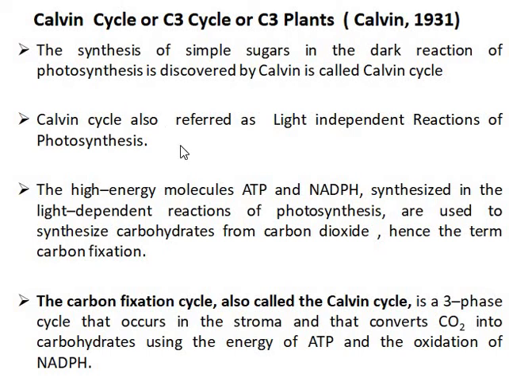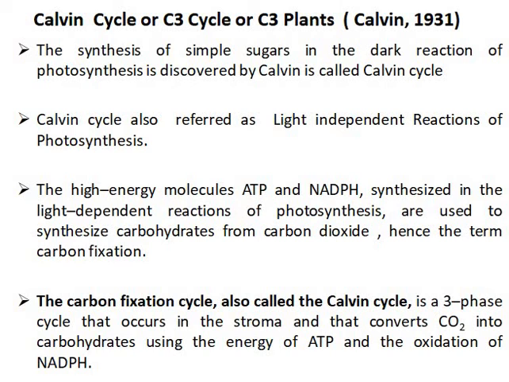The Calvin cycle is also referred to as the light independent reactions of photosynthesis, because light is not directly required for the carbon reduction process. The high energy molecules ATP and NADPH synthesized in the light reaction of photosynthesis are used to synthesize carbohydrates from carbon dioxide. Hence the term carbon fixation.